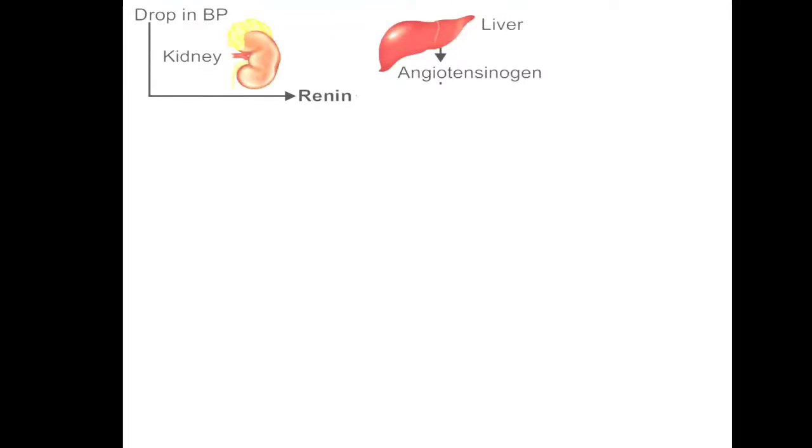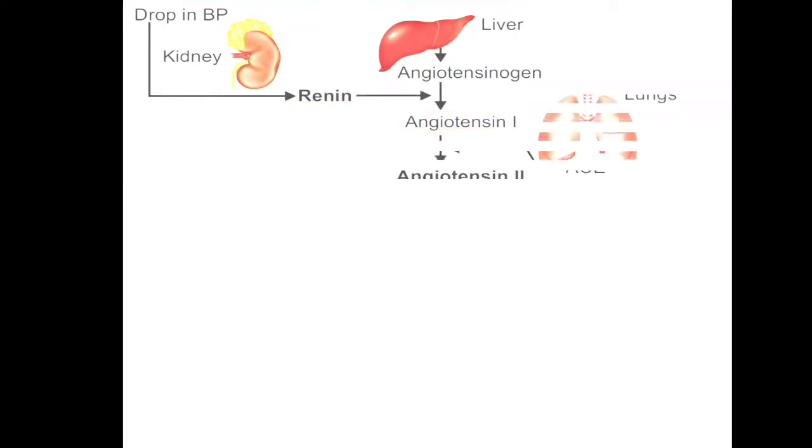This renin, when present in the blood, converts angiotensinogen, which is produced in the liver, into angiotensin 1. So renin, which is produced in response to high osmolality, a drop in blood volume, or a drop in blood pressure, is released from the kidney. This renin, present in the blood, converts angiotensinogen to angiotensin 1. Now this angiotensin 1 will be converted into angiotensin 2, but for that, angiotensin 1 has to pass through the lung capillaries.